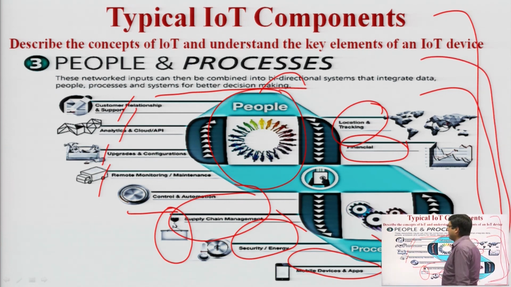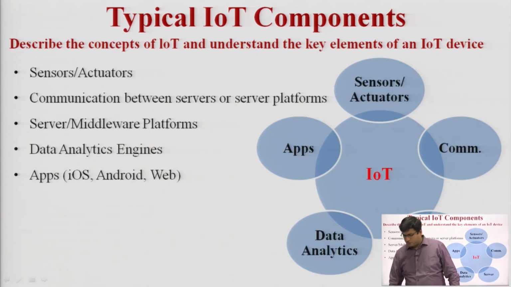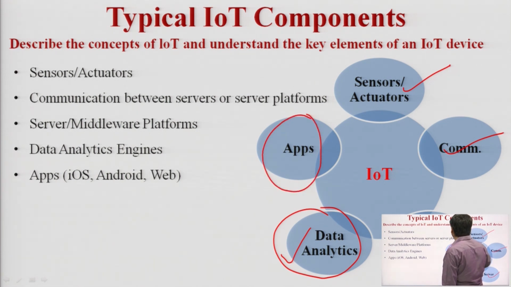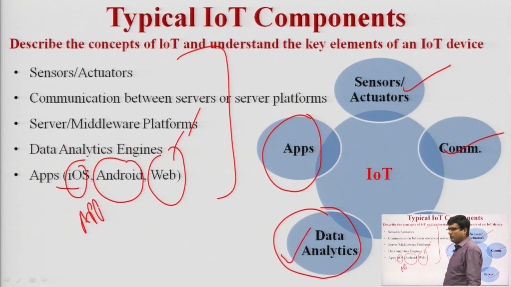Okay, so connectivity plus sensors plus people plus process equals IoT. IoT consists of these typical components. Here you can see sensors, actuators. We have already seen that these are the typical IoT components. Communication, wireless, servers, because the internet is needed to connect the devices. Data analytics is done at the server end and is carried out by the user. And applications, we are using IoT in a lot of applications. So: sensors, actuators, communication, servers, middleware platform, data analytics engines, apps like iOS. iOS is used in Apple, and the rest of the mobile phones use Android. Web means HTTP protocols are connected to the IoT.